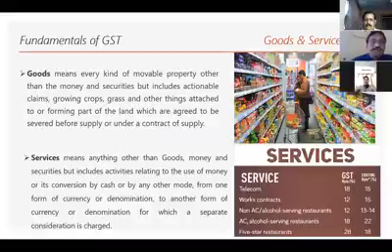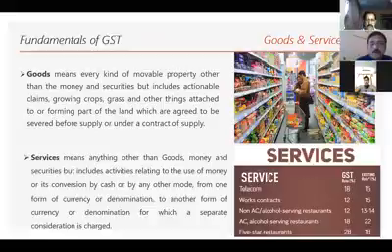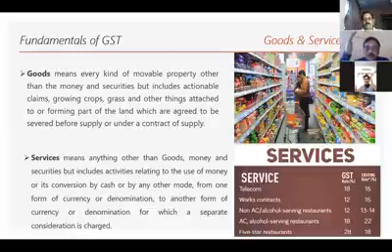Goods means every kind of movable property other than money and securities, but includes actionable claims, growing crops, grass and other things attached to or forming part of the land which are agreed to be severed before supply or under a contract of supply. Very simple understanding: any movable property is goods under GST. Keep it in your mind.